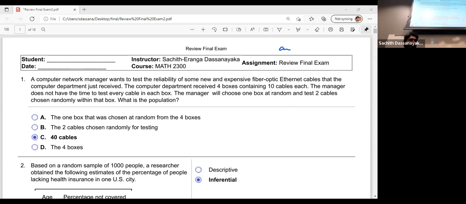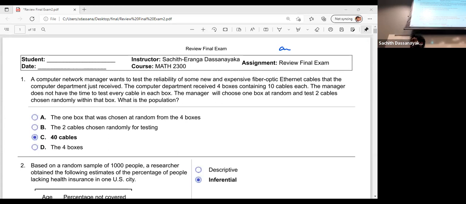Actually, it's like a hint. There is a binomial question. Everything, I believe, you can do. The entire exam is based on what we have done in the class. The final review is also based on what we have done in the class. Each section, each tiny section we have covered, so you don't have to worry about that.